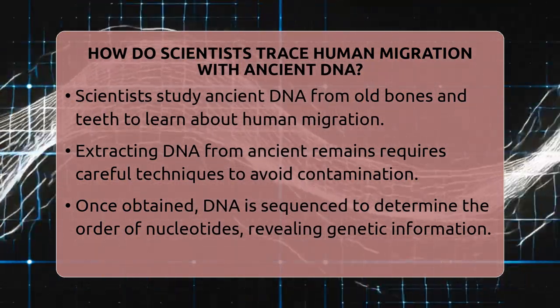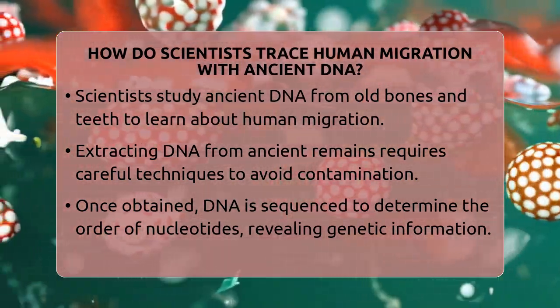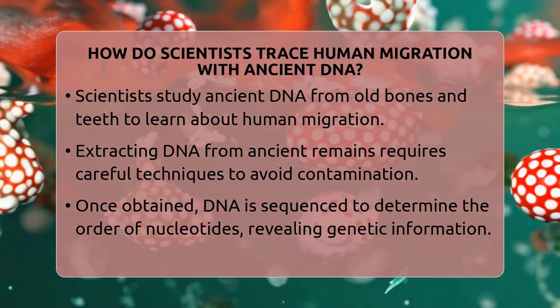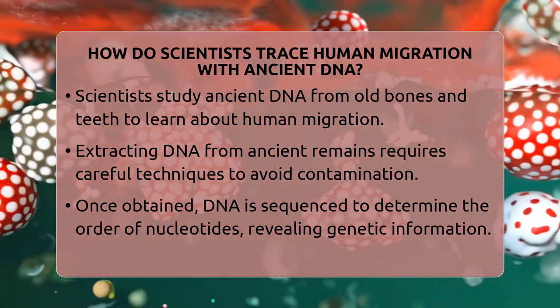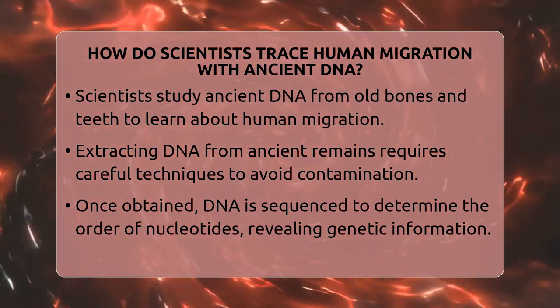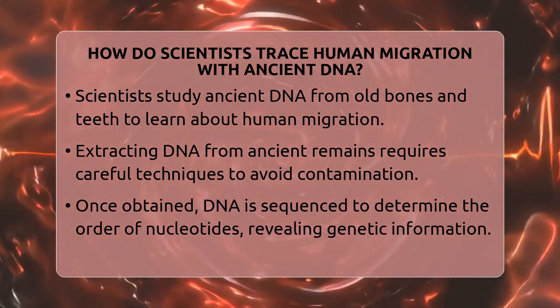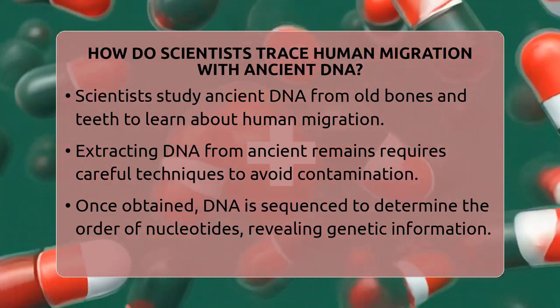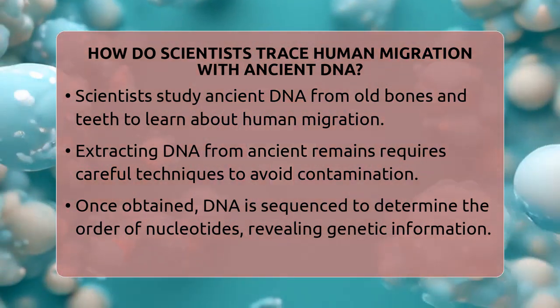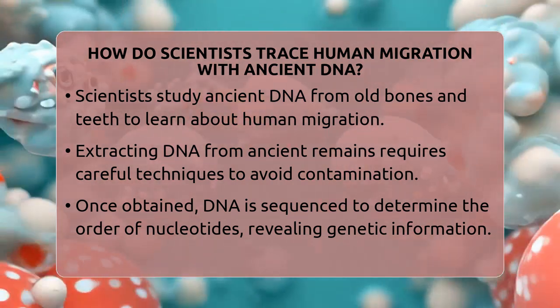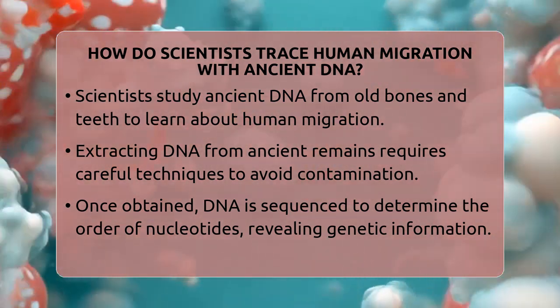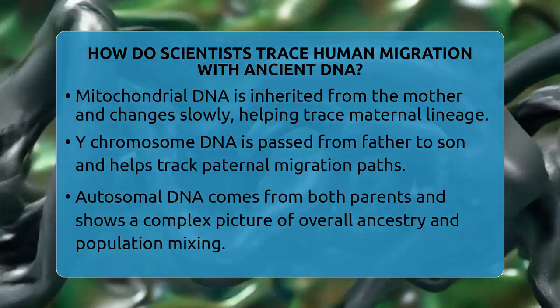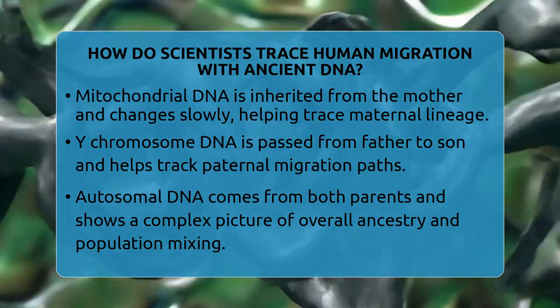The first step is to recover DNA from ancient remains. This process is delicate because DNA breaks down over time. Scientists use special techniques to carefully extract small amounts of genetic material without contamination. Once they have the DNA, they sequence it, which means they read the order of the building blocks called nucleotides. This helps them understand the genetic makeup of ancient people.